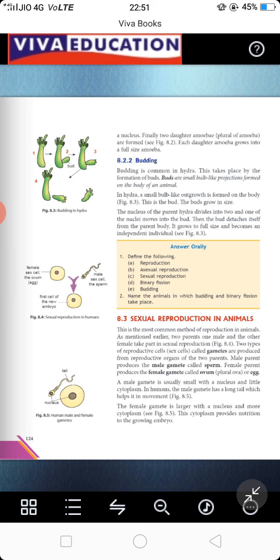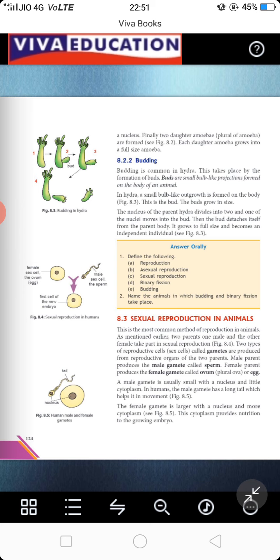Any of the animals going through this kind of reproduction have two parents. One is the male parent and another one is the female parent. The gametes produced by the male parent are called male gametes, and the gametes produced by the female are called female gametes. The male gamete is also called sperm, and the female gamete is also called ovum or egg.